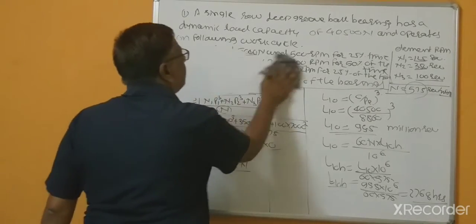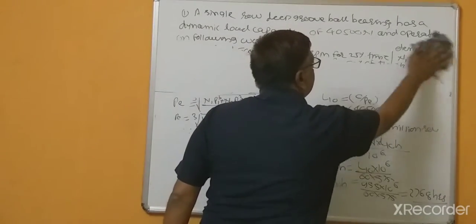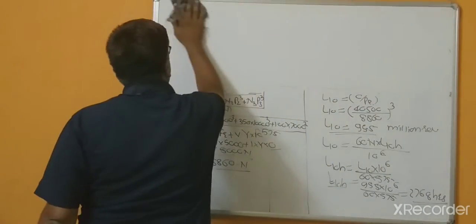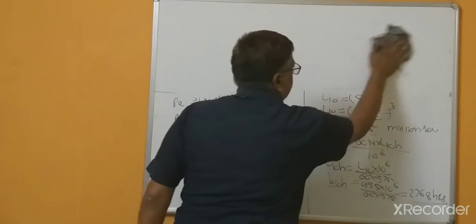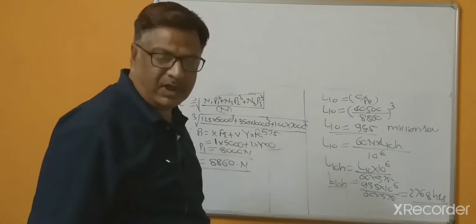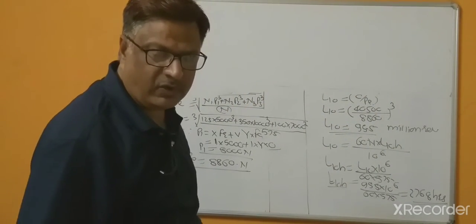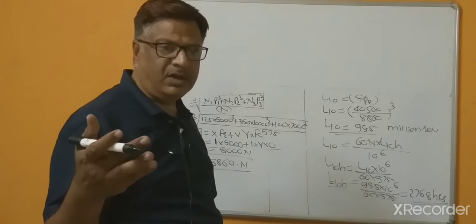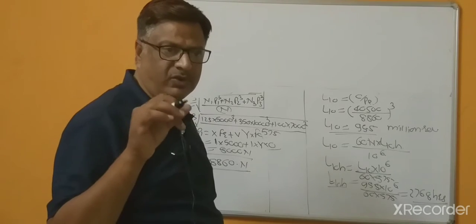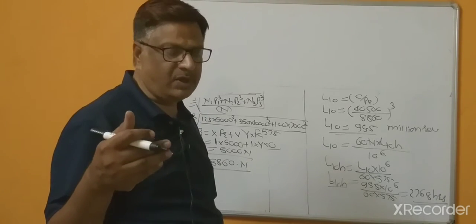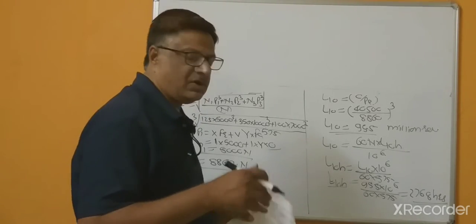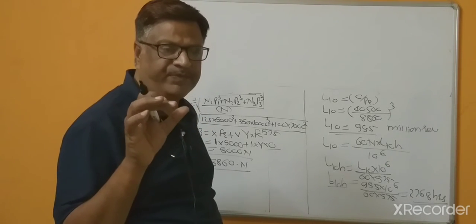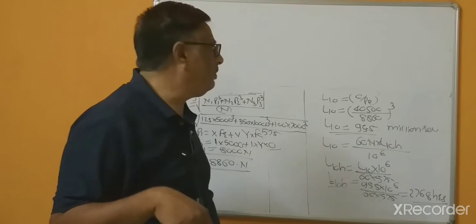So this is the first problem. In these problems, the expected life of the bearing is to be calculated. In some of the problems, the expected life of the bearings may be given, and we have to calculate the dynamic load carrying capacity, and how you can select the bearings from the manufacturing catalogs. According to the dynamic carrying capacity, you can select different bearings from the manufacturing catalogs.